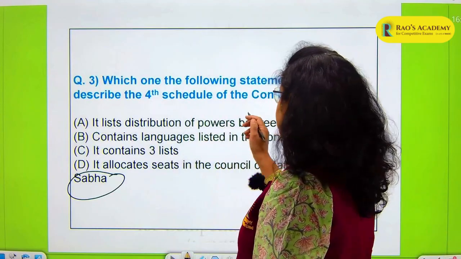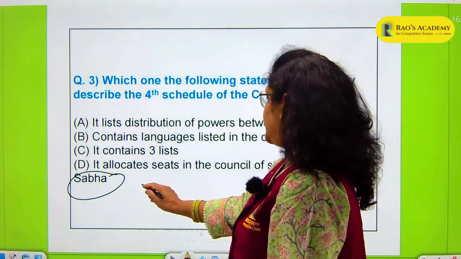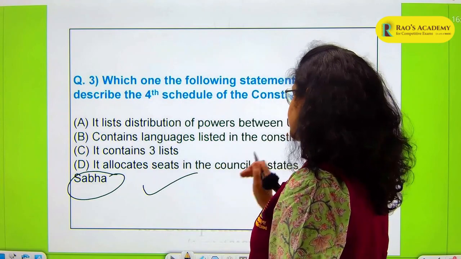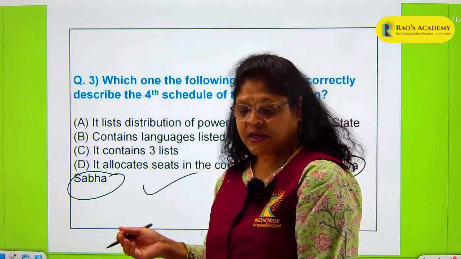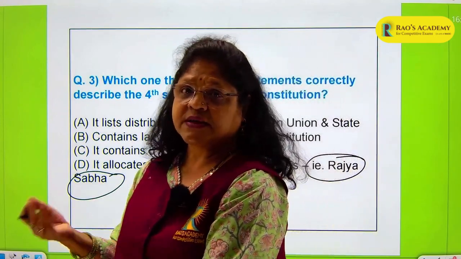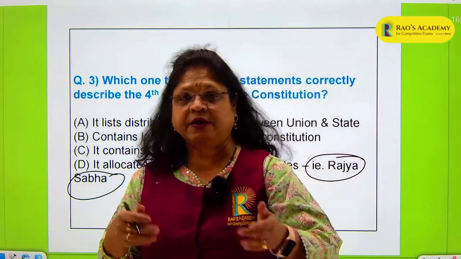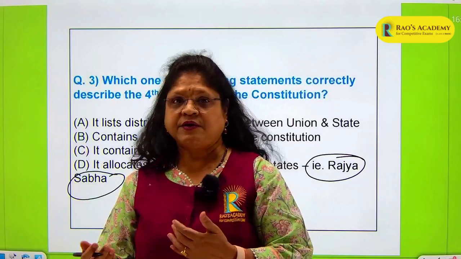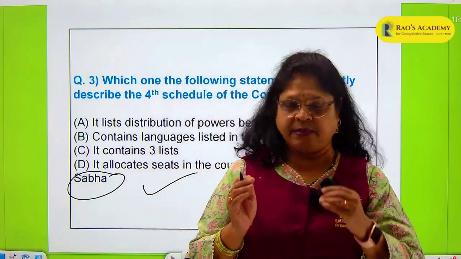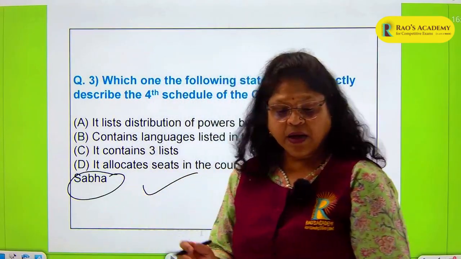So schedule 4 of the Constitution deals with allocation of seats in the Council of State, that is the Rajya Sabha, that is, how many members of a particular state or union territory will be represented in the upper house of the parliament. Okay, so this is your answer.